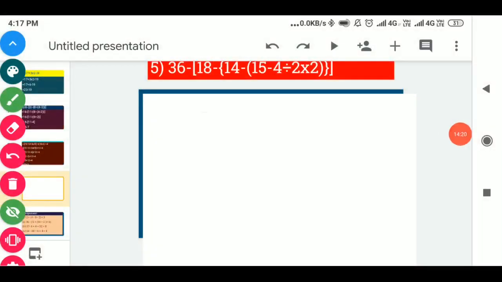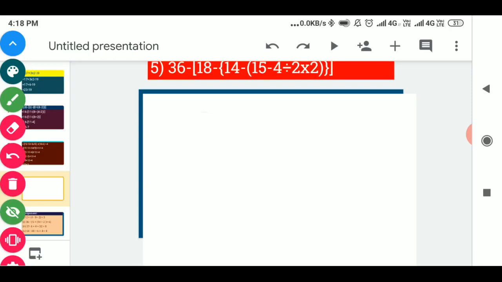Now the next question number is 5. Question is 36 minus big bracket 18 minus curly bracket 14 minus small bracket 15 minus 4 divided by 2 multiplied by 2 small bracket closed, curly bracket closed, and now big bracket closed. This is the question. Now we have to solve this.